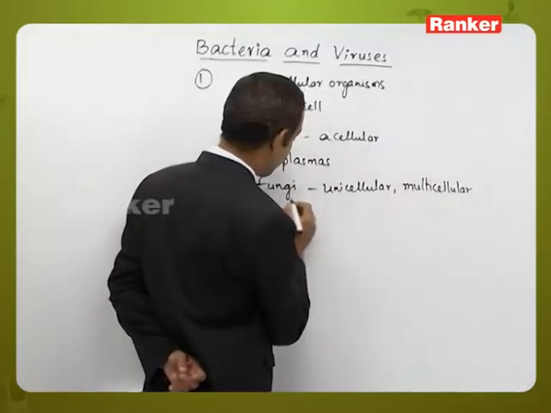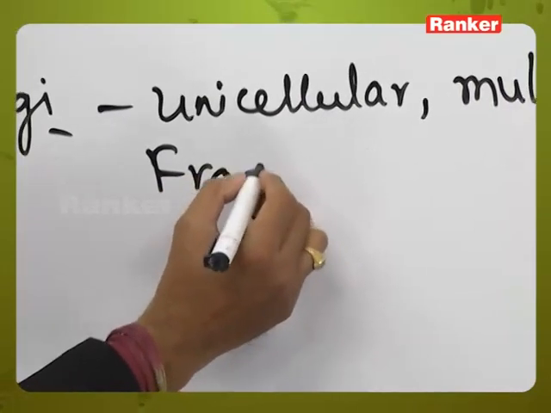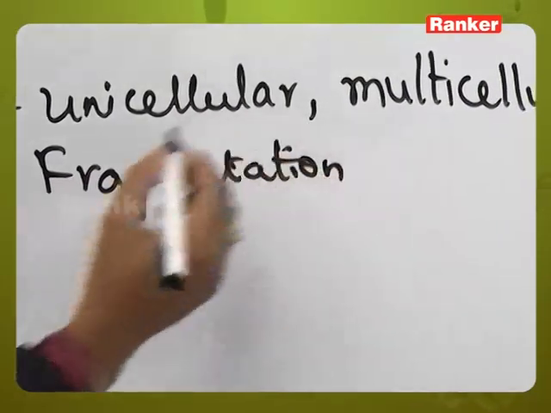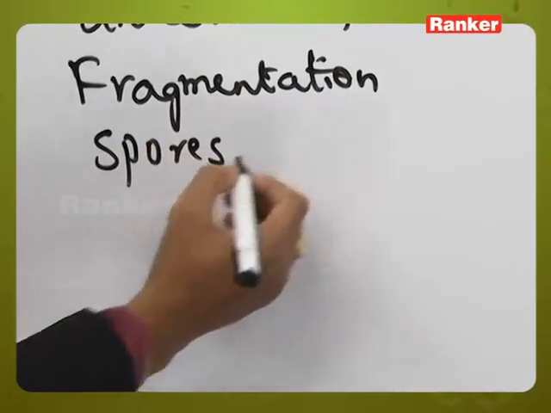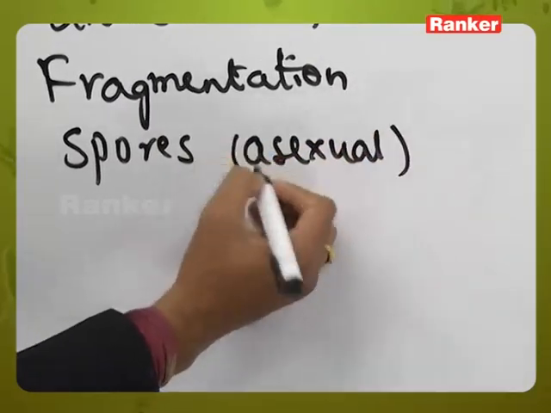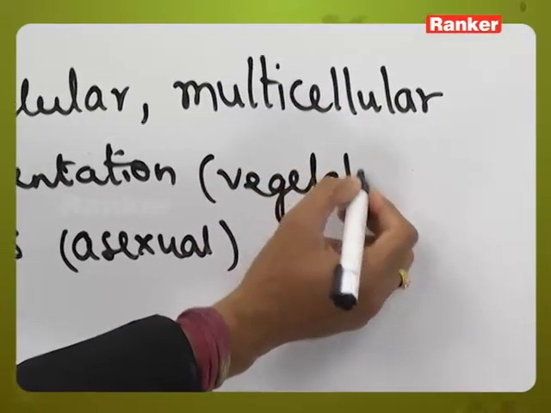But these fungi participate in different types of reproduction, like fragmentation by vegetative process, and formation of spores, which is an asexual process.